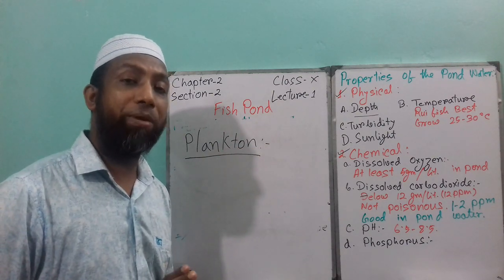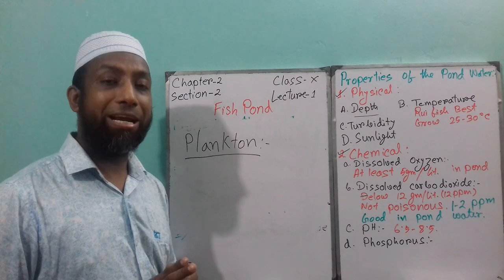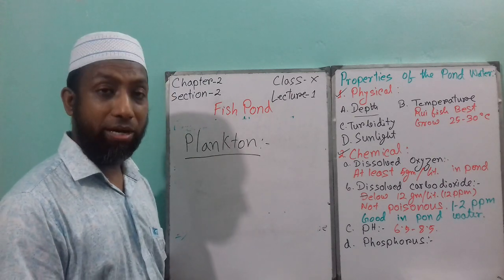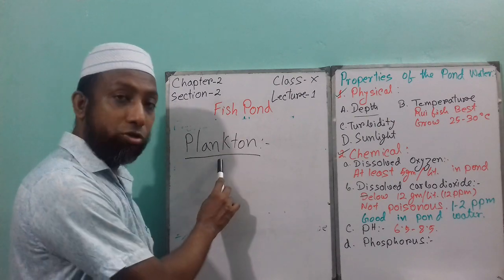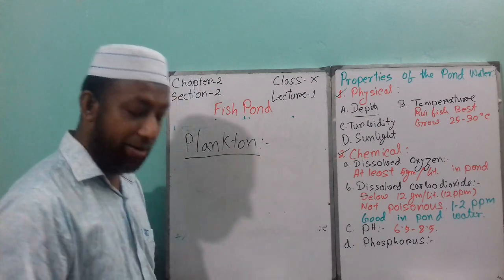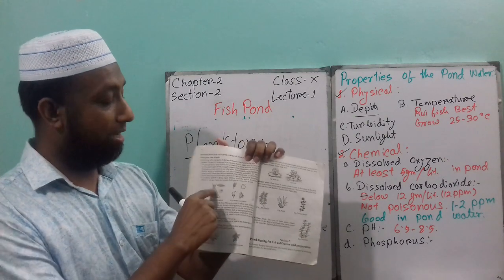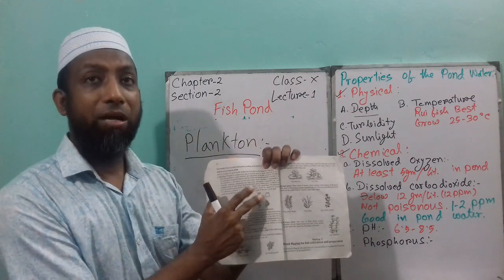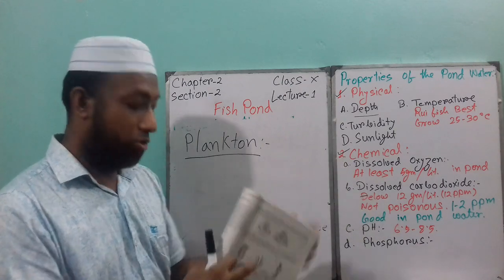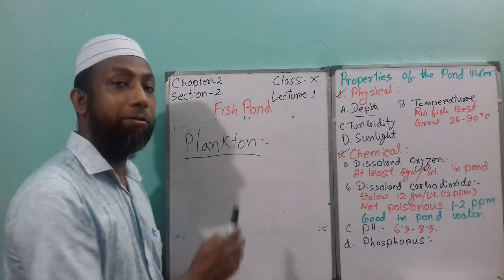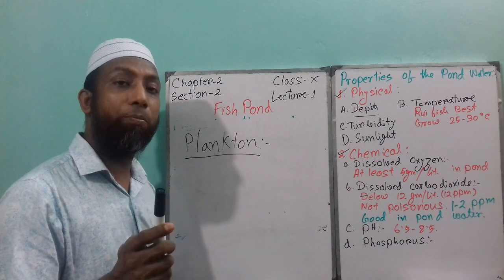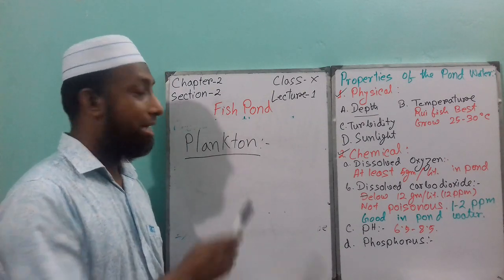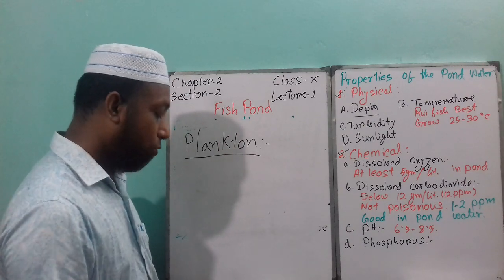a microscopic, freely floating particle which is present in the pond water. This is a microscopic aquatic organism, and if you go here, you can have a look at some pictures on page number 46. All types of plankton you can find here. Plankton is an aquatic microscopic animal or plant particle, and it is of two types.